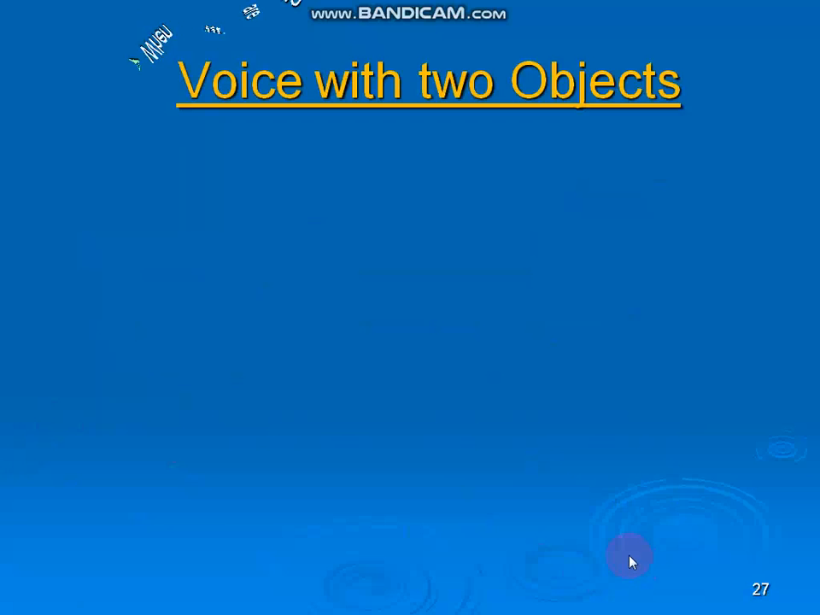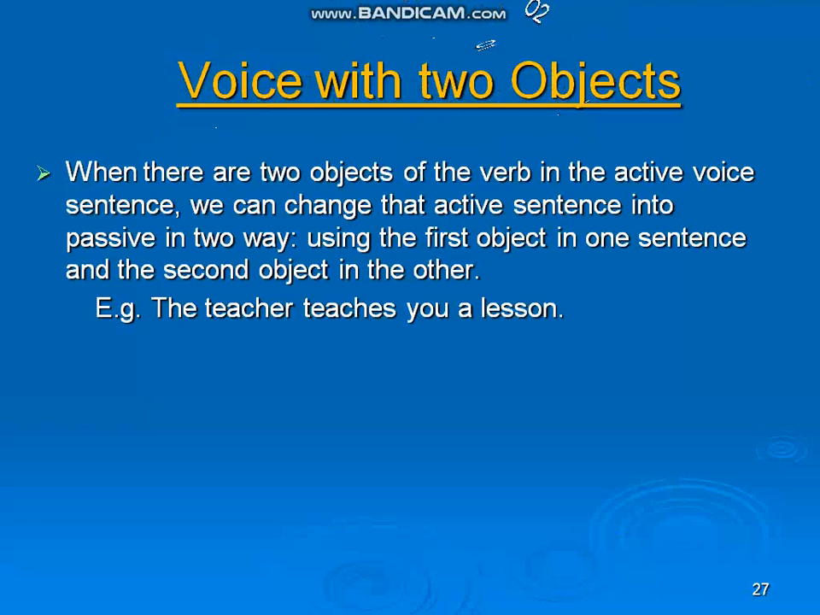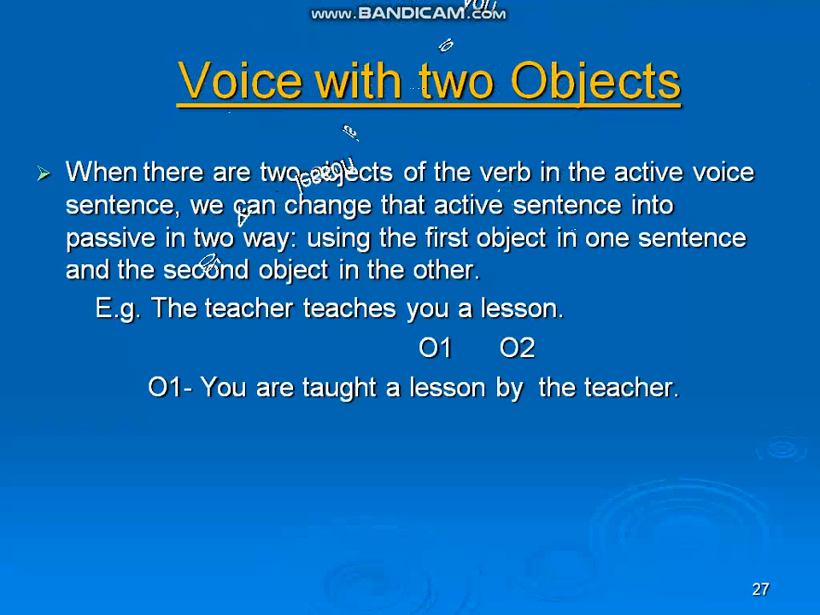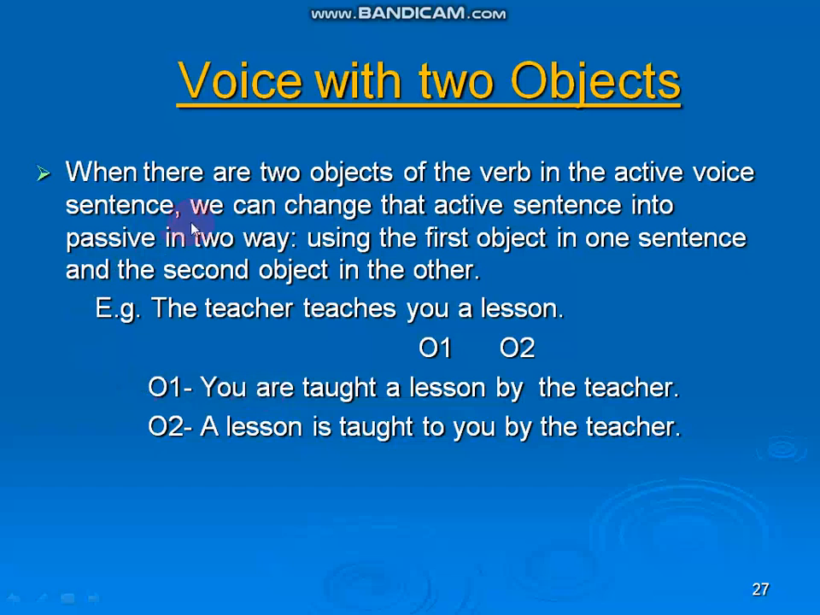Turn to next now. Voice with two objects. When there are two objects of the verb in the active voice, we can change that active voice into passive in two ways, using the first object in one sentence and the second object in the other. For example: The teacher teaches you a lesson. Now look here. Here two objects are there. You is one object, O1, and a lesson is another object, O2.